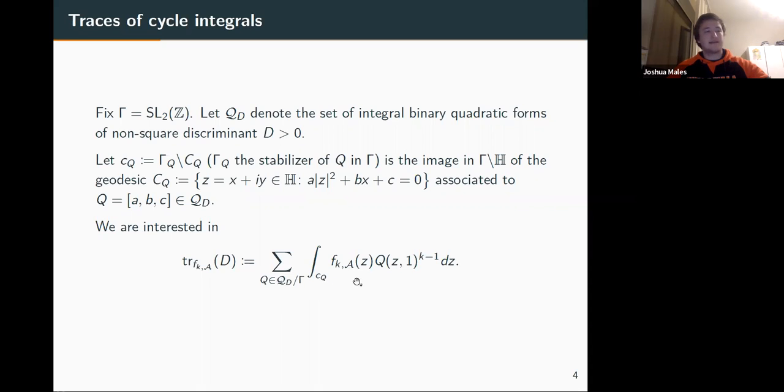As I said before, these traces of cycle integrals show up in a lot of places. For us, we're really concerned about the special values of L functions and rationality, and I'll keep touching on this theme of rationality as we go through the talk.